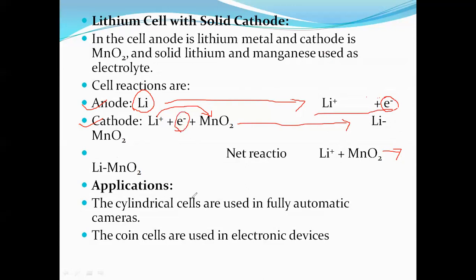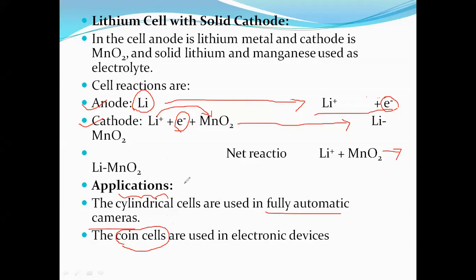Now see where we are using the lithium cells. Lithium cells are used in fully automatic cameras. These lithium cells come in coin shape as well as cylindrical shape, two classifications. Apart from these, the cells we use in mobile phones are the next classification.